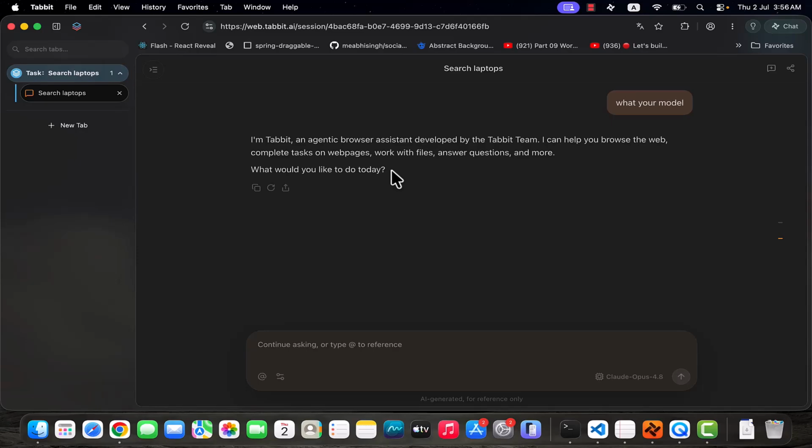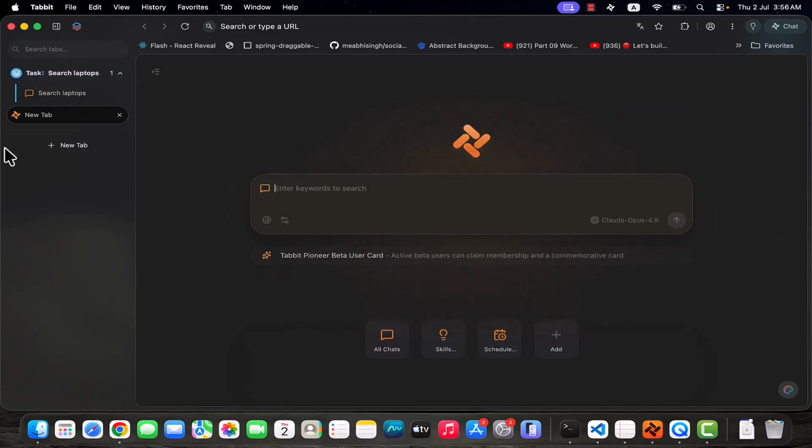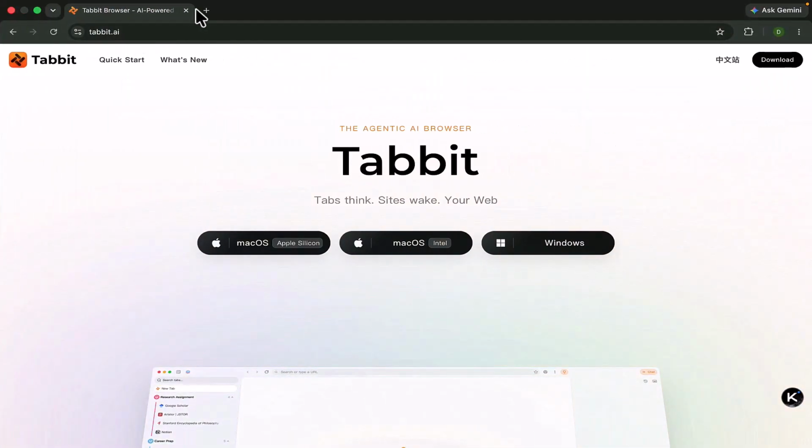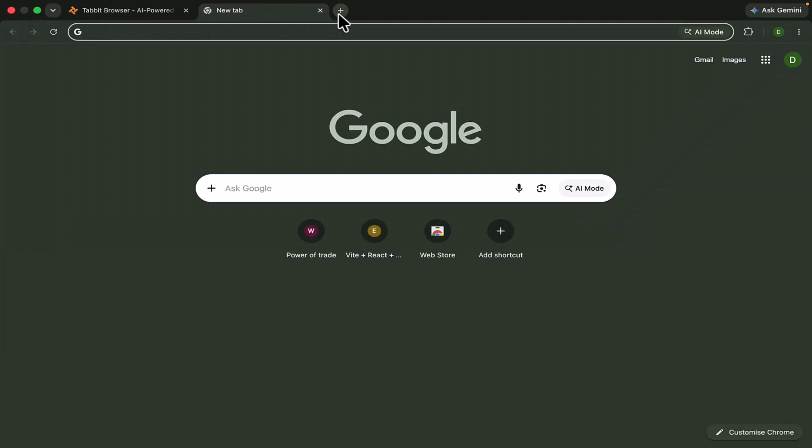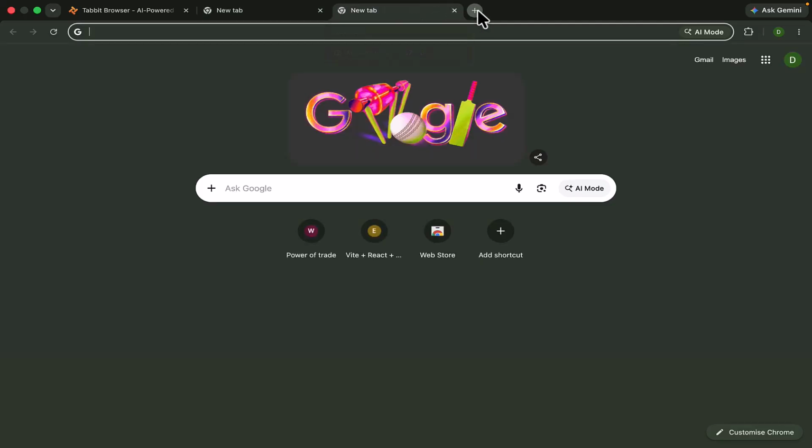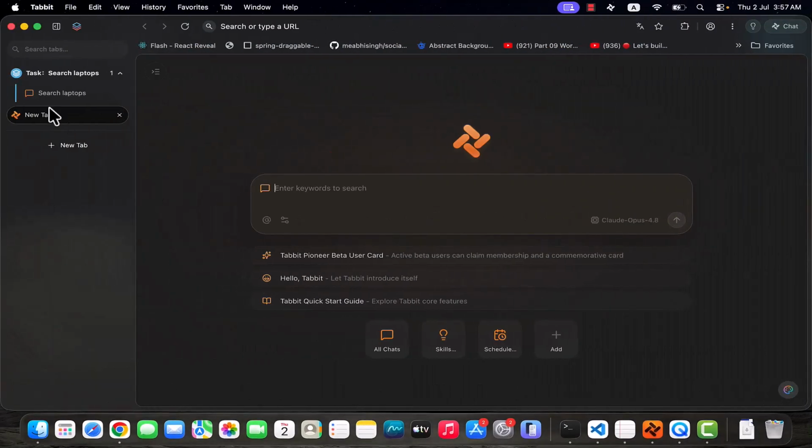So here is the final way, and you can just click here, and the next tab is now open in your browser, and you can search accordingly, creating new tabs, and work on each tab.